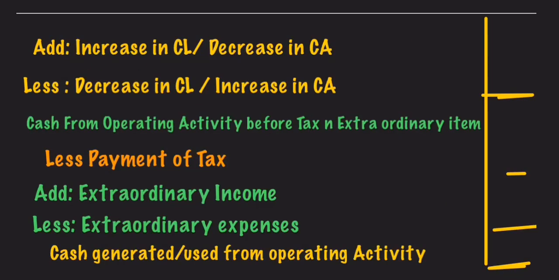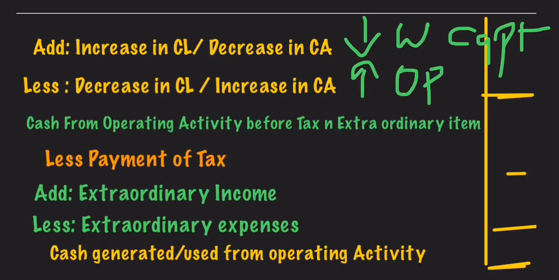So when goods are purchased on credit, that saves your cash. The cash is not going out, and instead the cash is utilized for meeting other day-to-day expenses of the business. So ultimately, increase in current liability reduces the working capital requirement of the company. It reduces the working capital, and reduction in working capital will increase what? It will increase the operating profit. So that's why increase in current liability is added back.